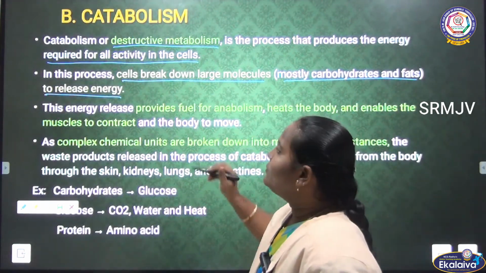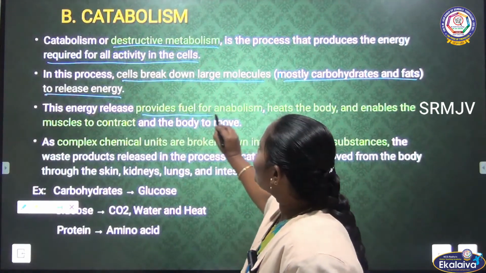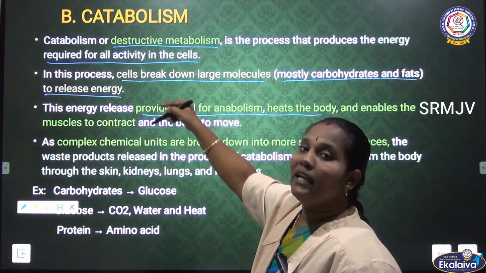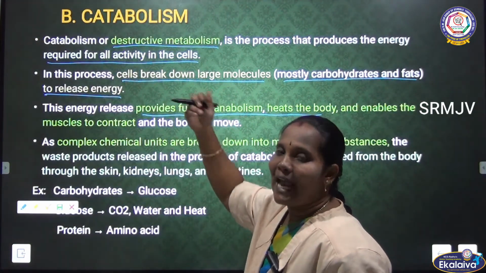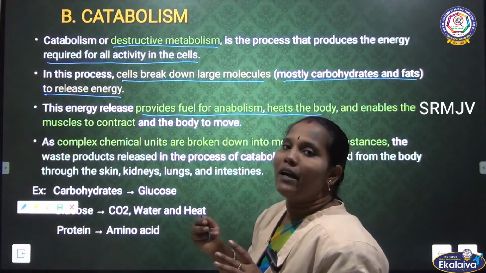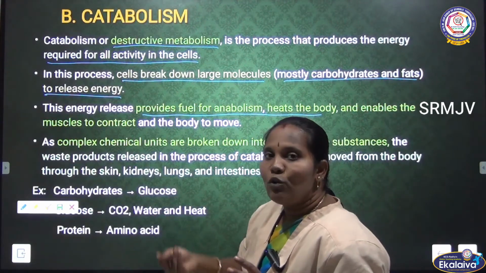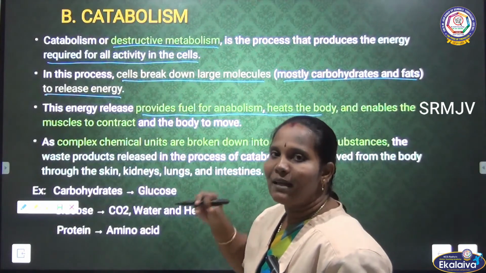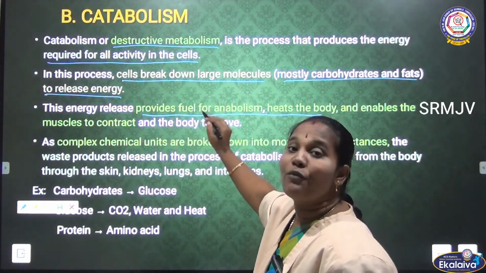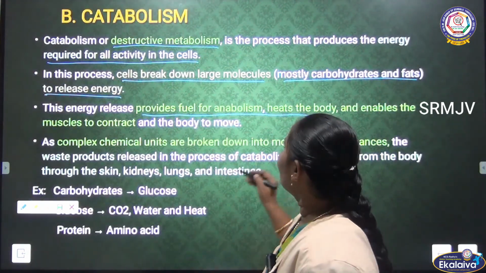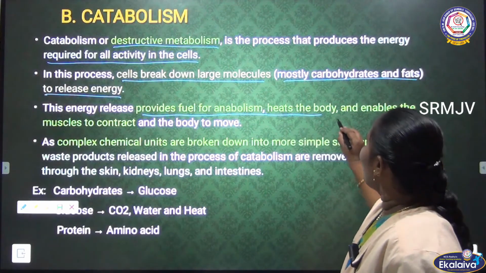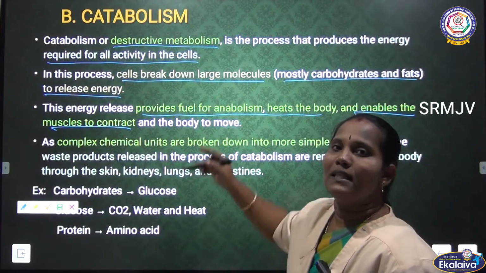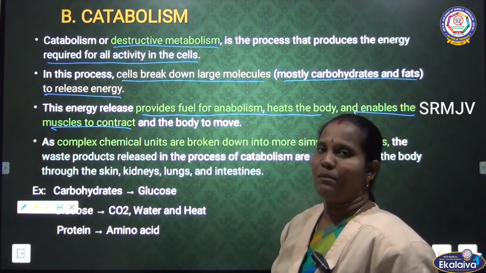This energy release provides fuel for the anabolism process, because anabolism is forming new cells and maintaining tissues, so they need some energy. Catabolism provides the fuel for that work. Clear? After that, it heats the body and enables the muscles to contract. These things happen in the catabolism process.